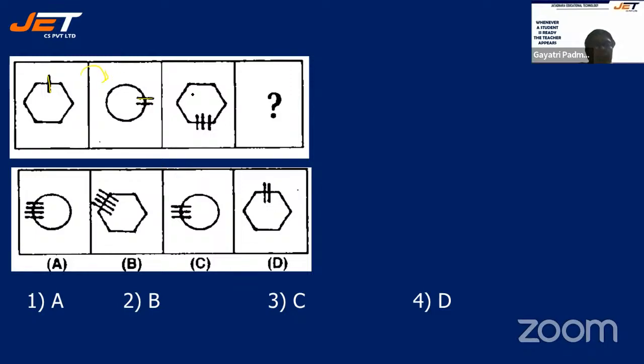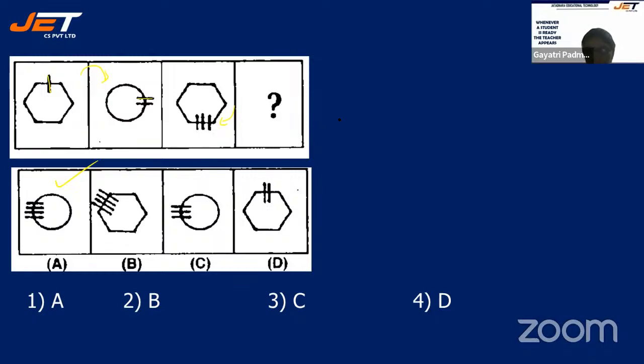And in the third figure, 6, 1, 2, 3, 4, 1, 2, 3, 4, 5, 6, again 6. But the lines have come towards the down, that is 3. So what could be the next one? It should be circle. Okay. So your answer must be this. So 1, 2, 3. Your next one should be 4 with circle left.